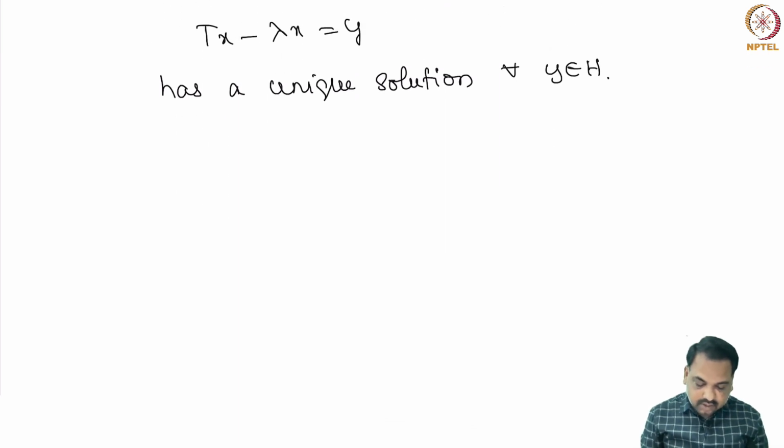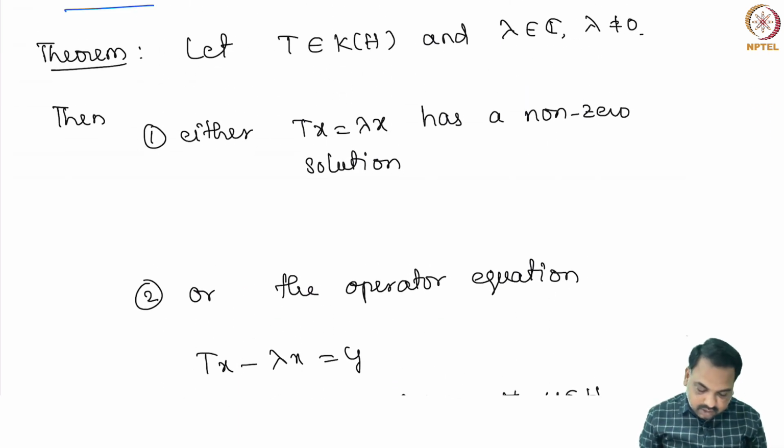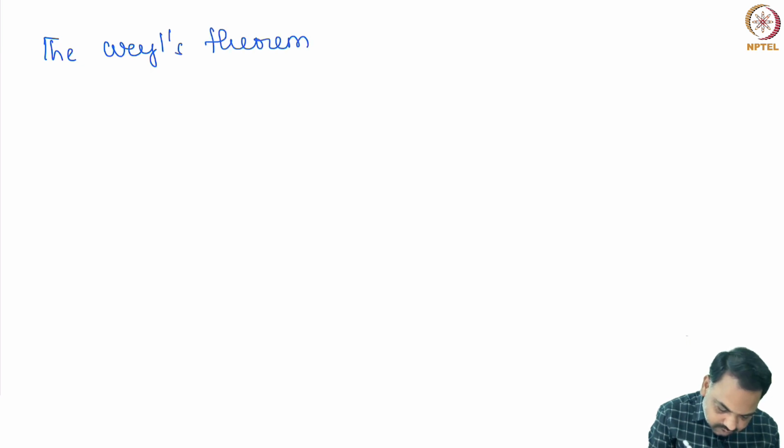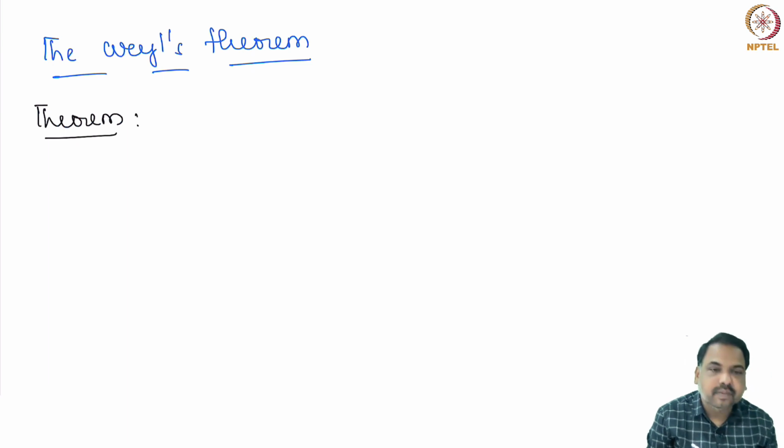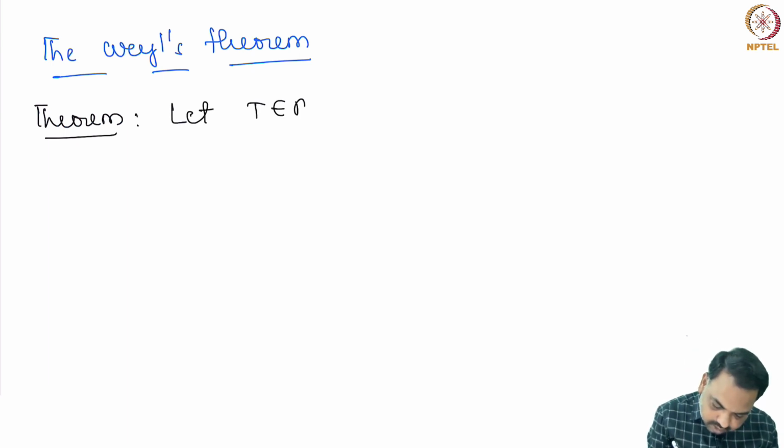Next, based on this, we prove one more important result, namely Weyl's theorem, which is an application of the Fredholm alternative theorem. So, let us take T to be a bounded operator and K to be compact.